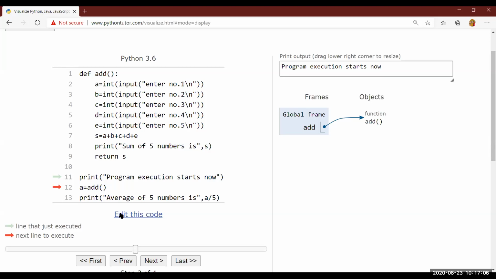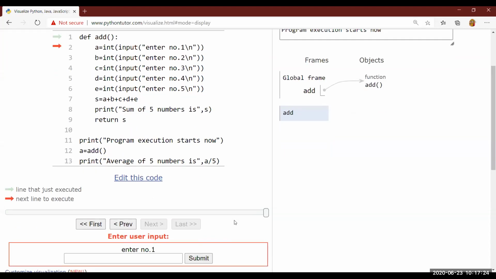Now this line will be executed. First of all, the function gets called. It will move to the place where the function definition is written. Let me click on next. You can see simply here, from this line, control is moving to this line. Let me click on next. Enter number 1. Suppose I am writing 4.